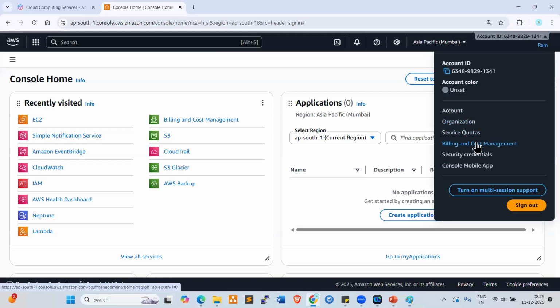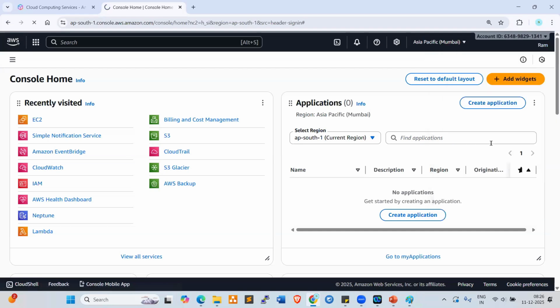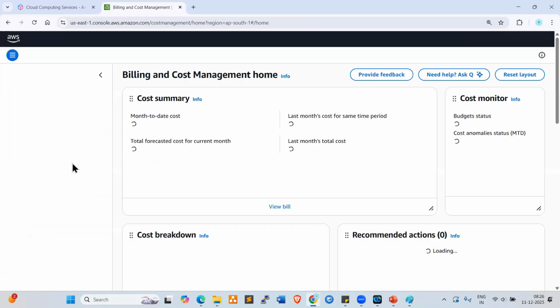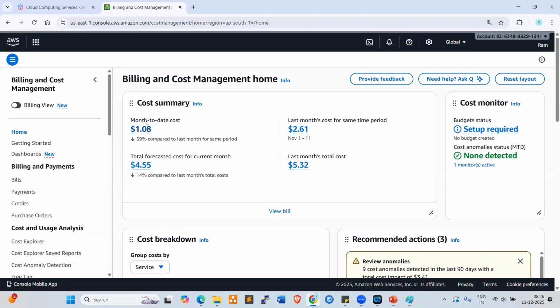So you can check here. Service quotas, your service limitations, you can check here. Billing and cost management, right? Your account billing, right? So if you click on this, look at here. If you click on this, billing and account management, now it will show you the bill, your account bill, whatever the bill is generating.